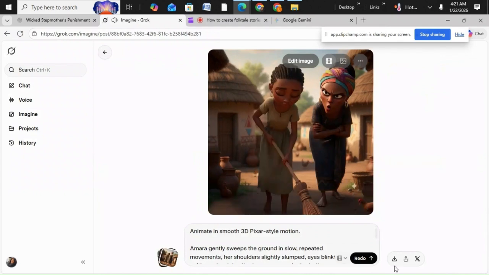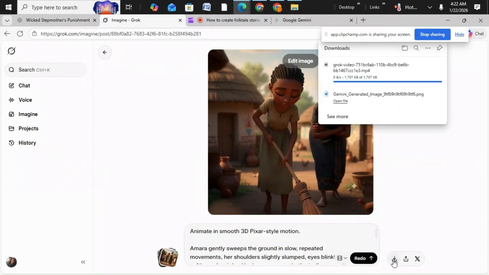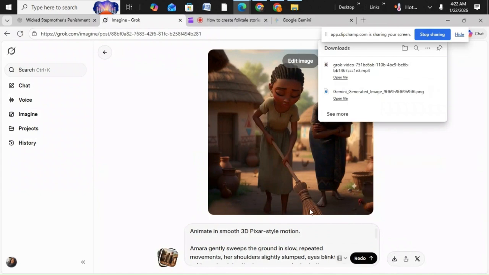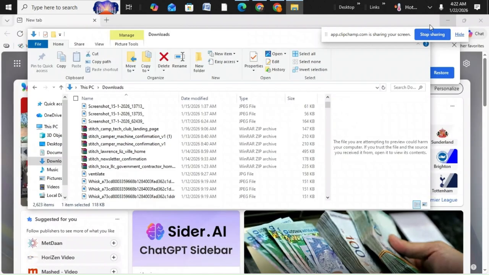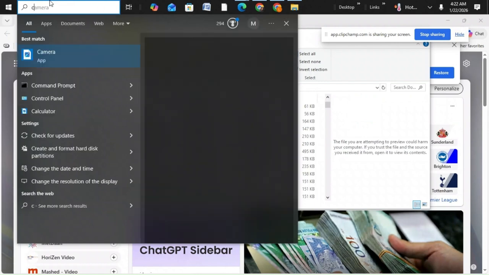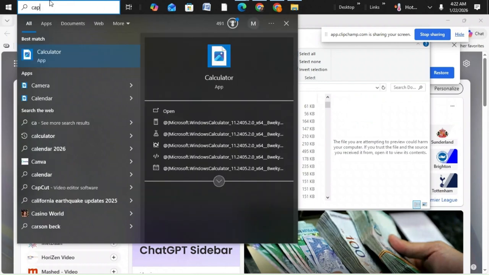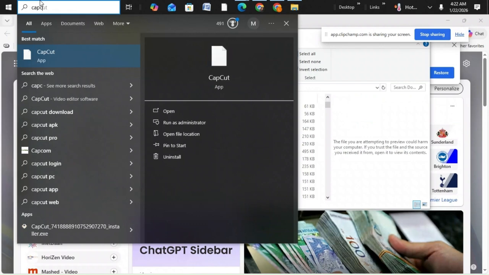And for you to download, you can see the downloadable way. You click on download, then you go to your CapCut. I don't know if my CapCut will work because my CapCut usually hangs on this laptop. Let me see if it doesn't work, I'll just explain it with my mouth.